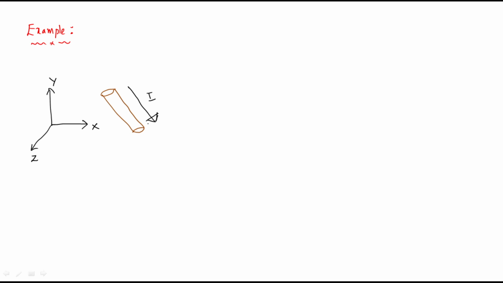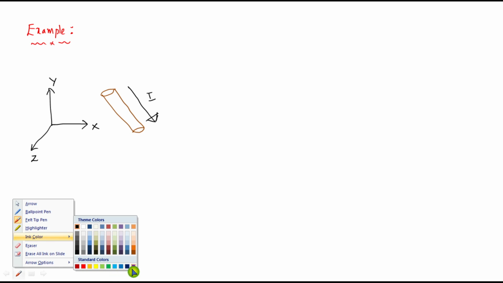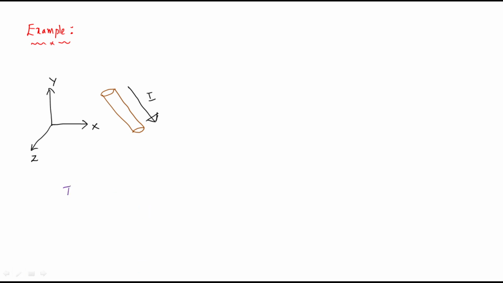Then how would you determine the magnetic field which is wrapping the wire at any distance r from the wire? So let us say this is the top or side view. Now I would like to consider the front view. So how would you determine the magnetic field intensity if you consider a radius?